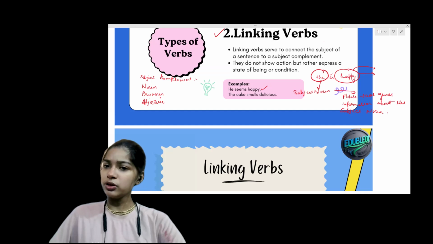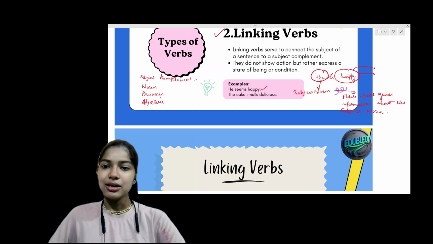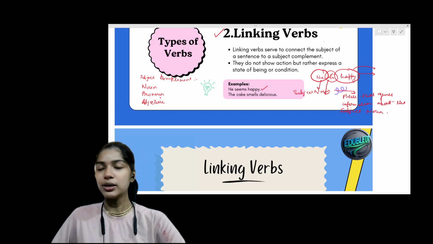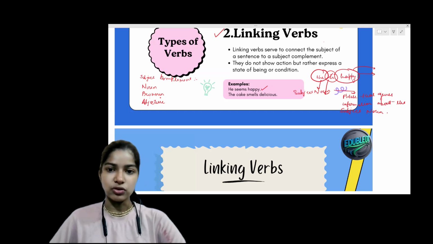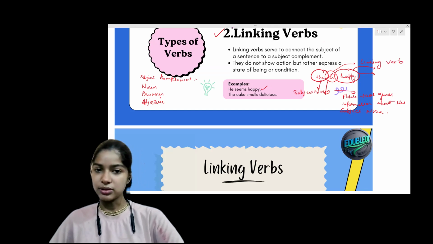She happy. If I'm going to remove "is" from here, "she happy" doesn't make any sense. So the word "is" here is working as a bridge between the subject and the phrase that gives the information about the subject noun. So the word "is" here is working as a linking verb. Okay, kids, understood? Let's understand it with some more examples.